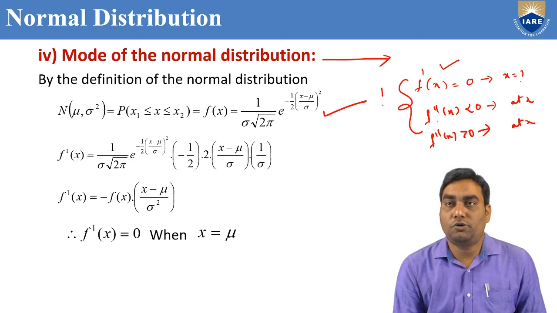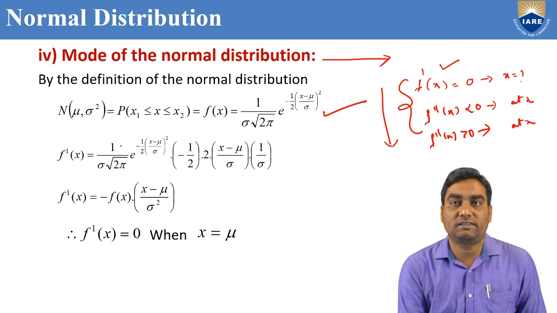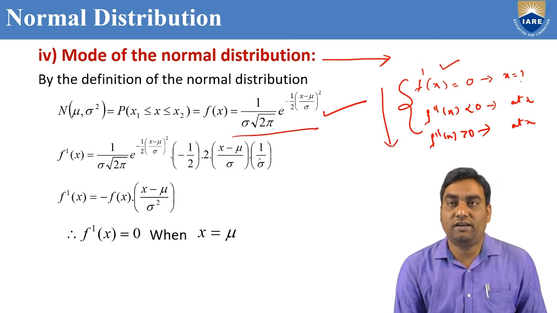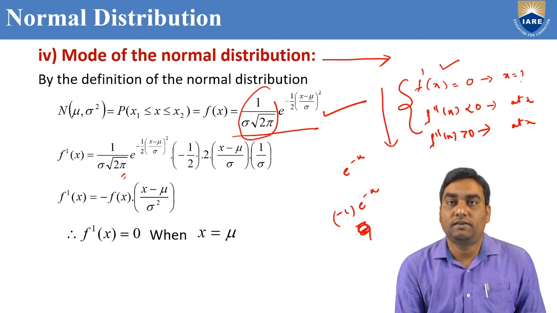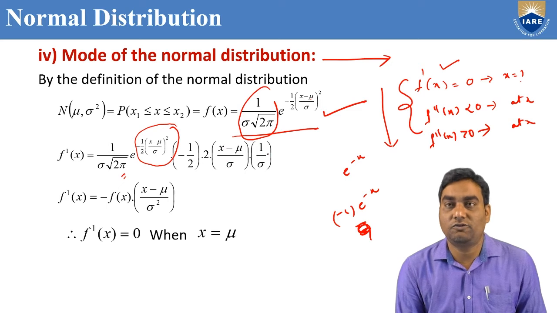Now, to continue, you need to find f dash of x. This is f of x, the derivation of f of x: 1 by sigma root 2 pi is a constant, as usual. Then e power minus x differentiation is e power minus x, as usual, and the internal differentiation of the power is minus 1 by 2 into 2 times x minus mu by sigma, and the internal differentiation of that is 1 by sigma.